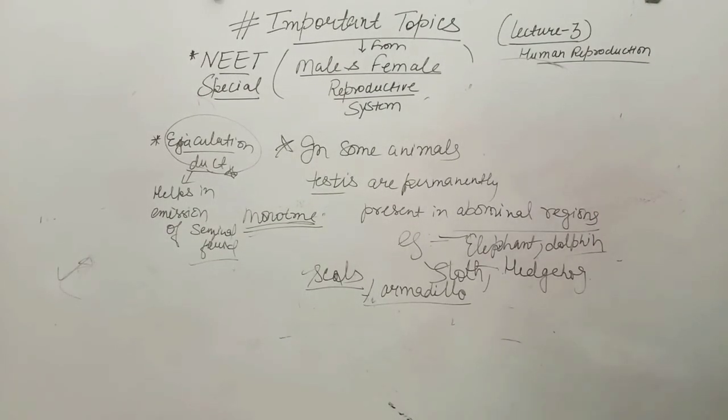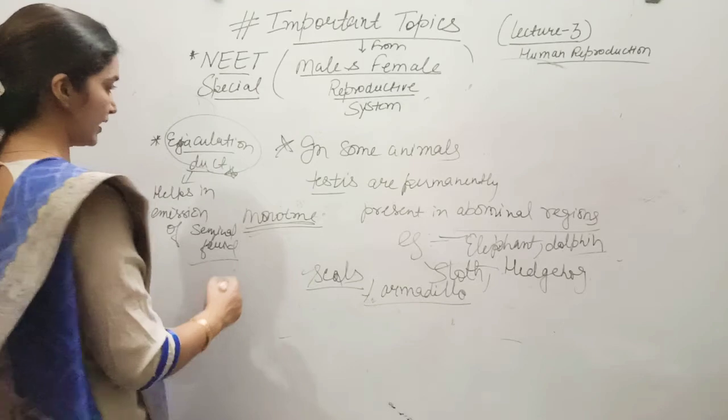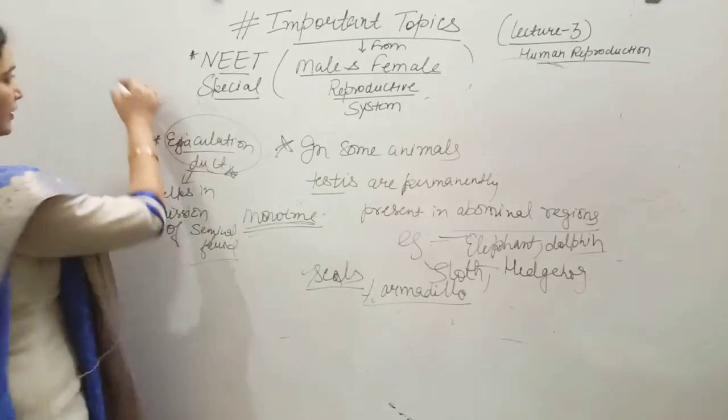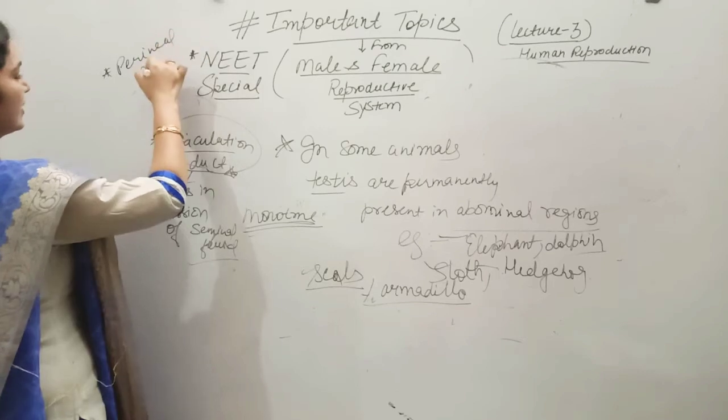Alright. So, are there any special glands present in any other organism? Yes, perineal glands. Note it down, students. Perineal gland.